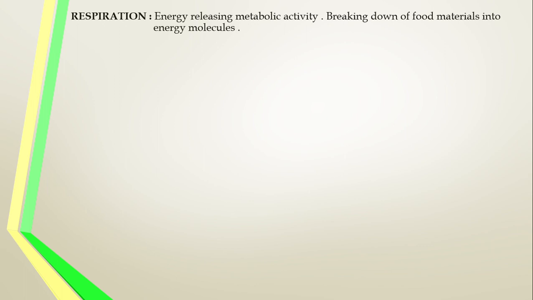How can they get the energy? Only through the food. The food material should be oxidized and release energy. Only by the oxidation of the food may the organisms get that energy. Such oxidation of food and the releasing of energy is the catabolic activity, that is called respiration. That means breaking down of food into the energy molecule. That is called respiration.